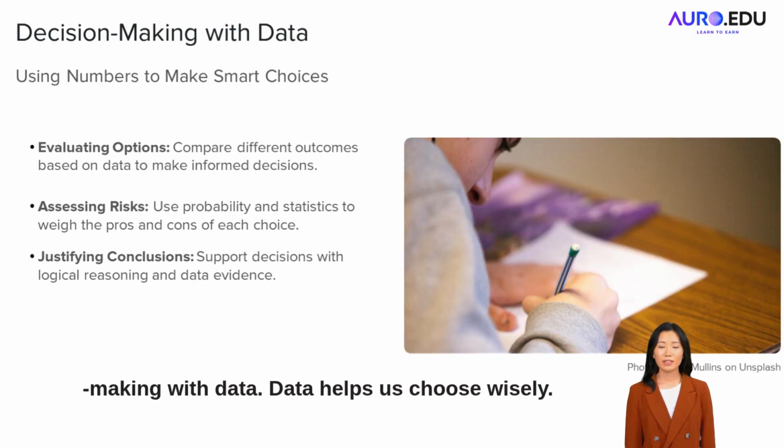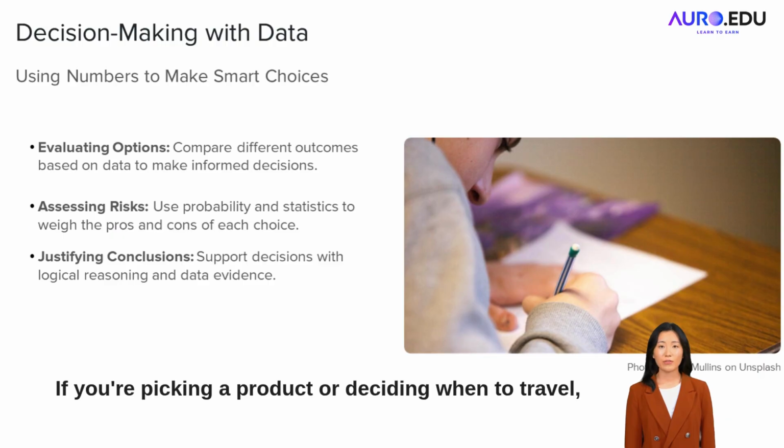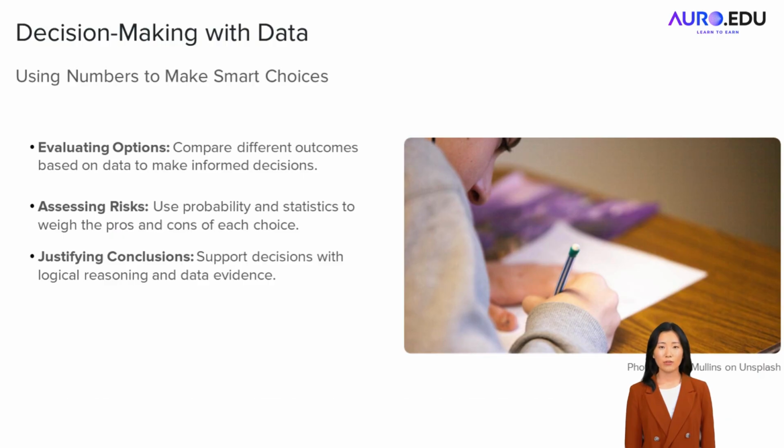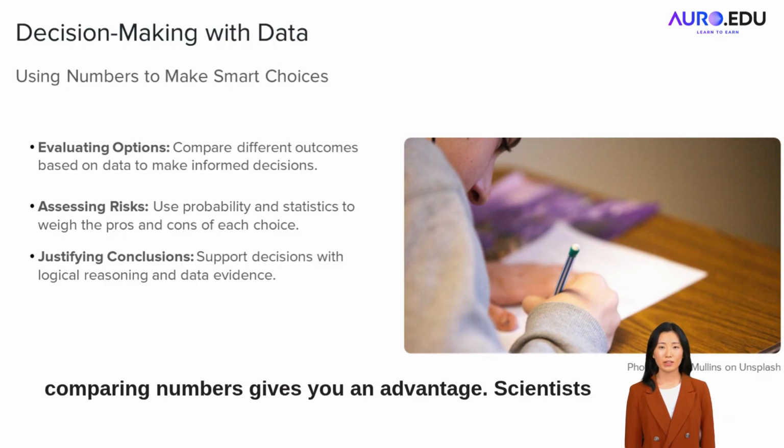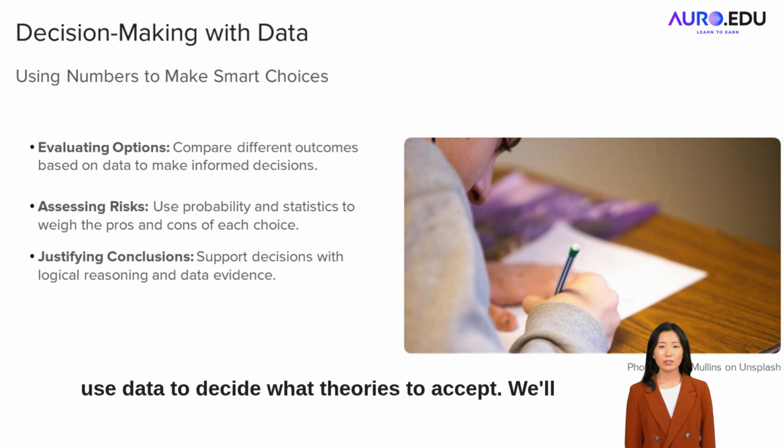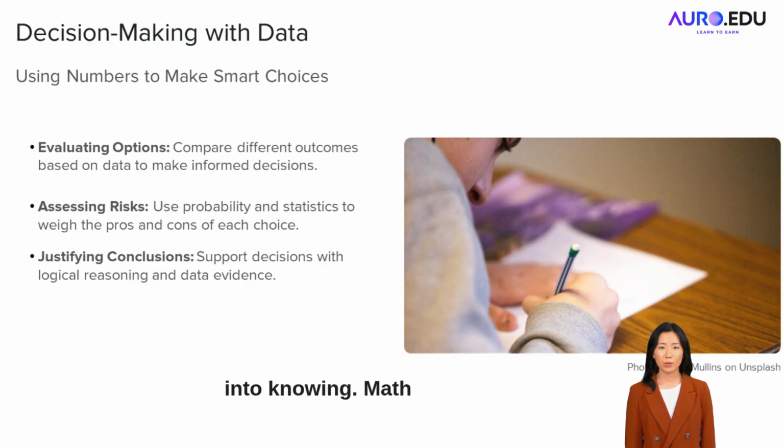Decision-making with data. Data helps us choose wisely. If you're picking a product or deciding when to travel, comparing numbers gives you an advantage. Scientists use data to decide what theories to accept. We'll learn how to weigh options, check risks, and make choices with evidence. It turns guessing into knowing.